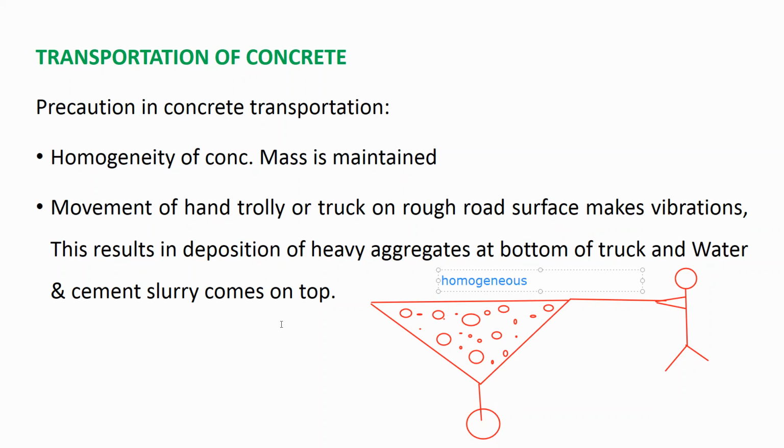And suppose when you are transporting the concrete, because of vibrations, all your coarse particles settle down because they are heavy particles.